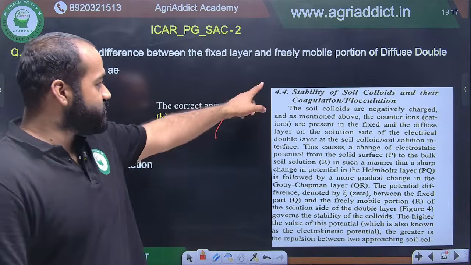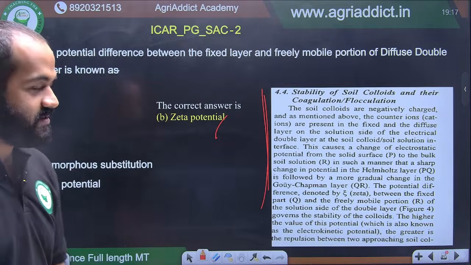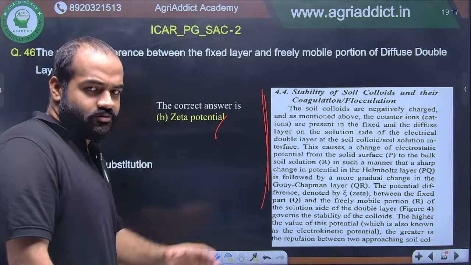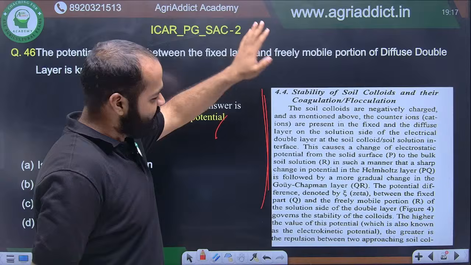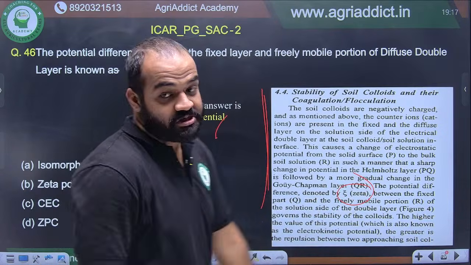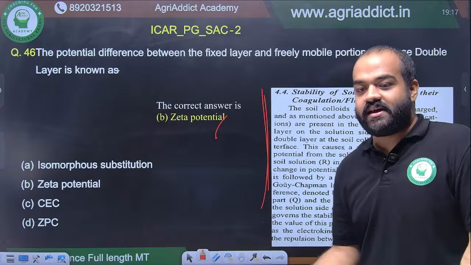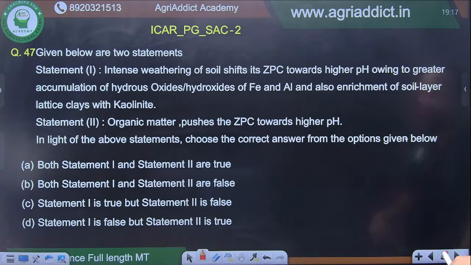So this you have to be very thorough with from your old ISSS. In the old ISSS there is a chapter, Soil Colloids, written by Dr. S.K. Sanyal. That chapter is very brilliant. It is a bit long, but it is very good. So you should be very thorough with that. And here you can see it is denoted by zeta and it is known as the zeta potential. Now, there is no time right now to explain what the zeta potential is. We will discuss it later if possible.